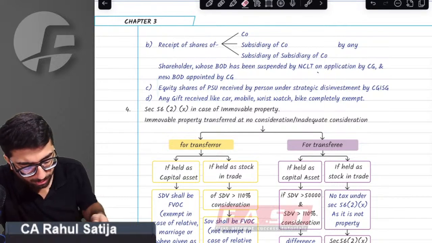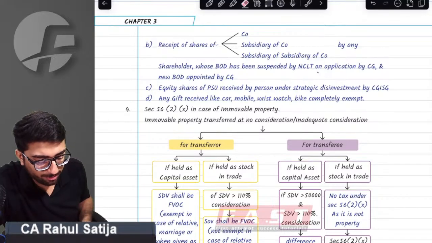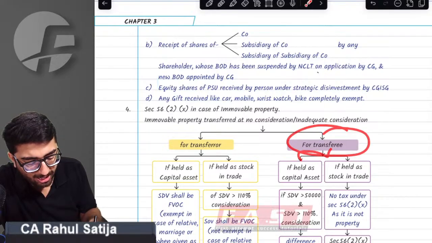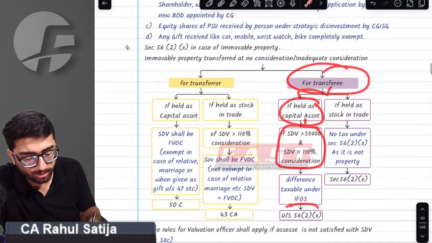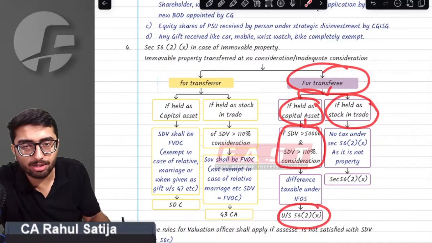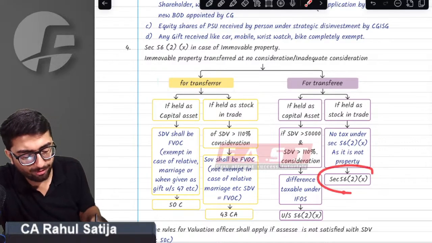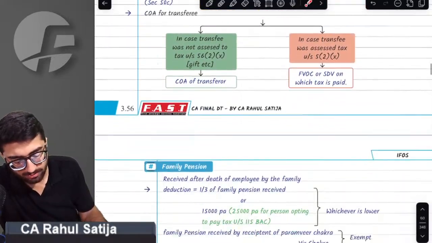If I am the recipient of the property held as a capital asset, then 56(2)(x) will apply. But if I am the recipient of the property and I hold such property as stock in trade, then no 56(2)(x) will apply. Sir, let us understand this with an example.